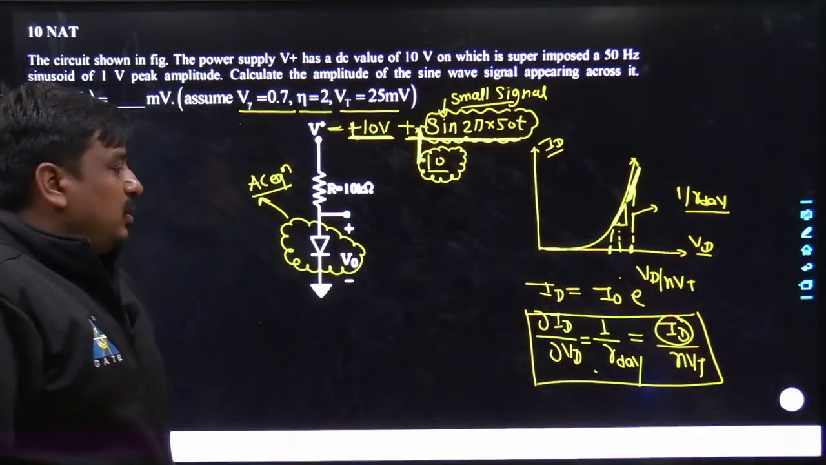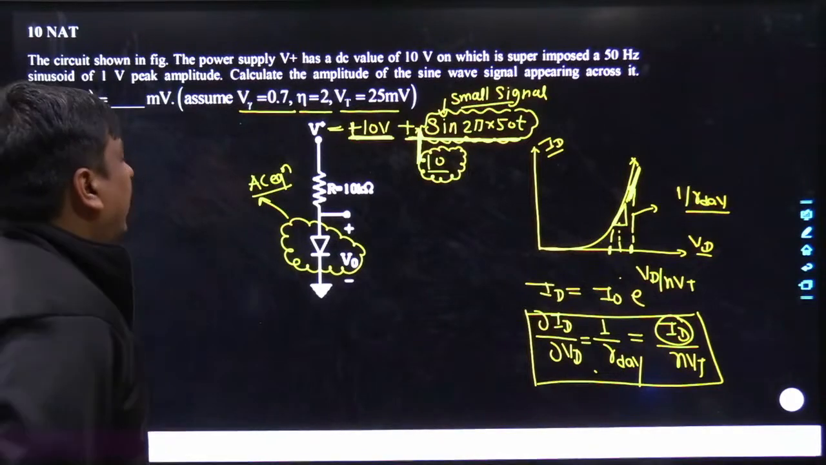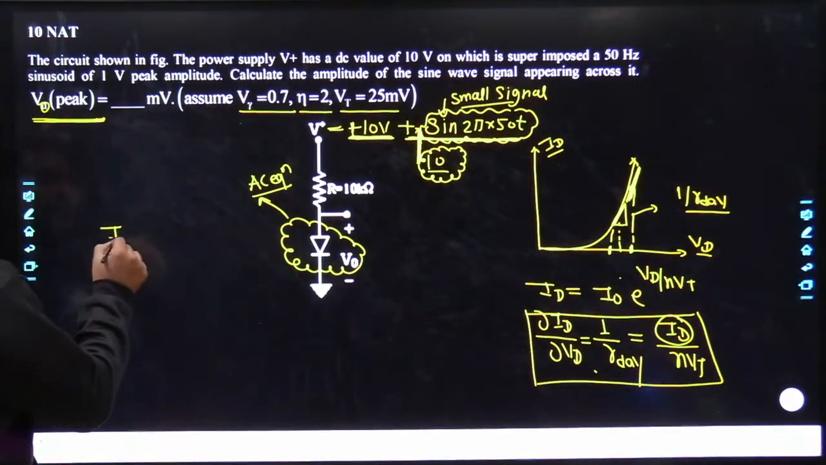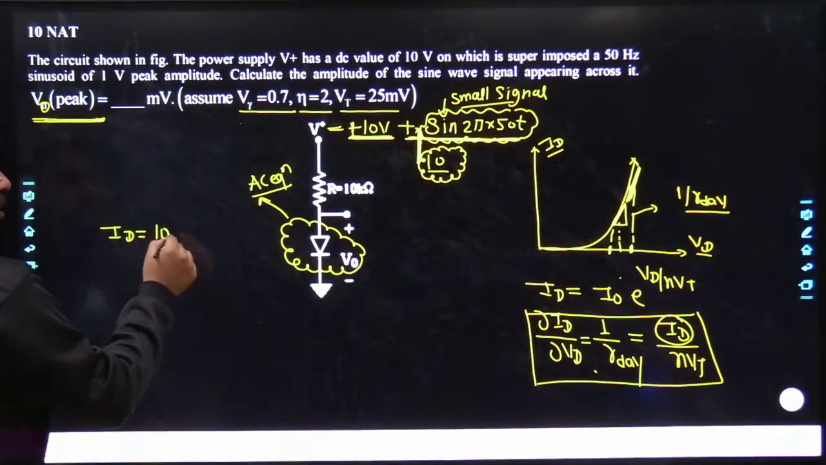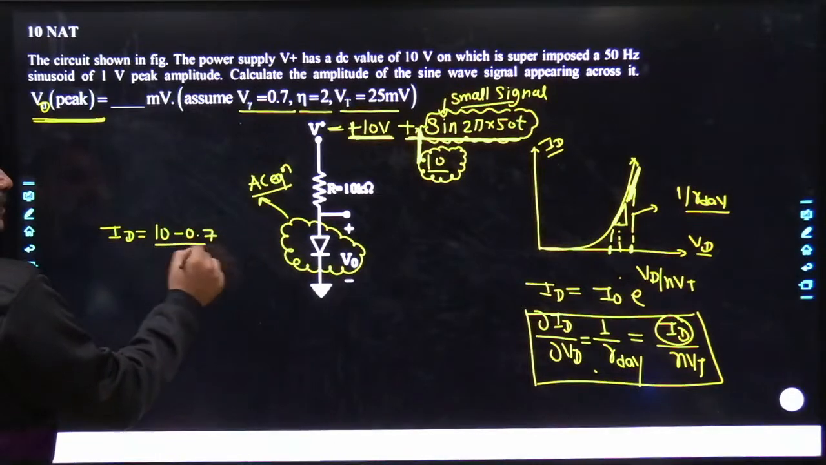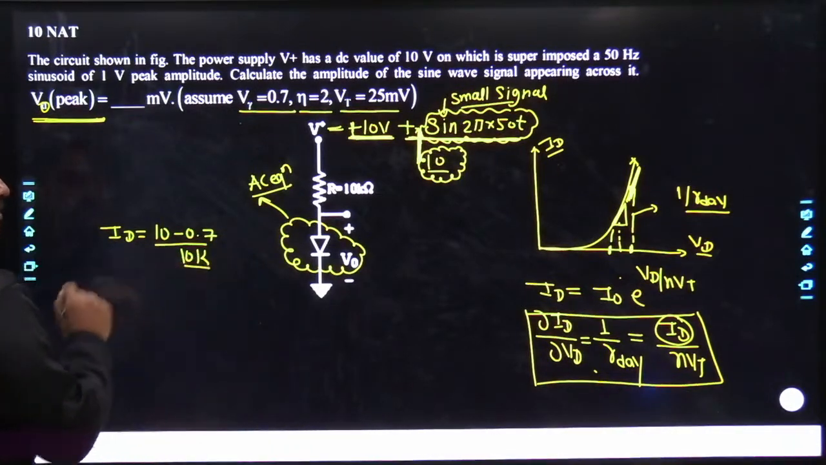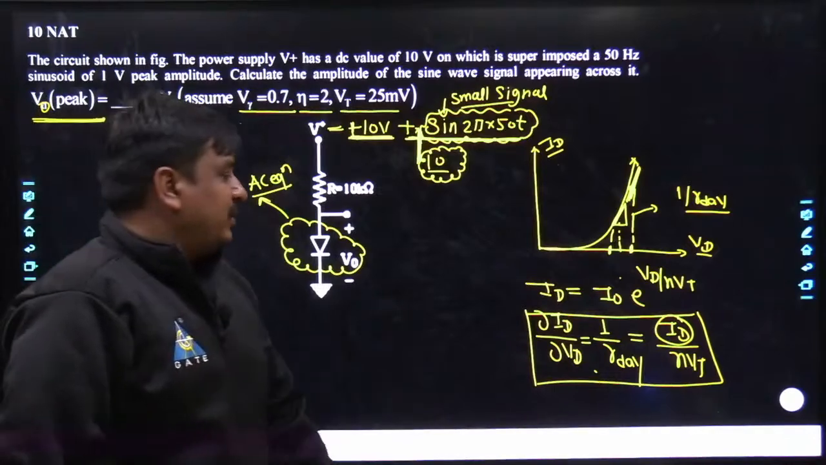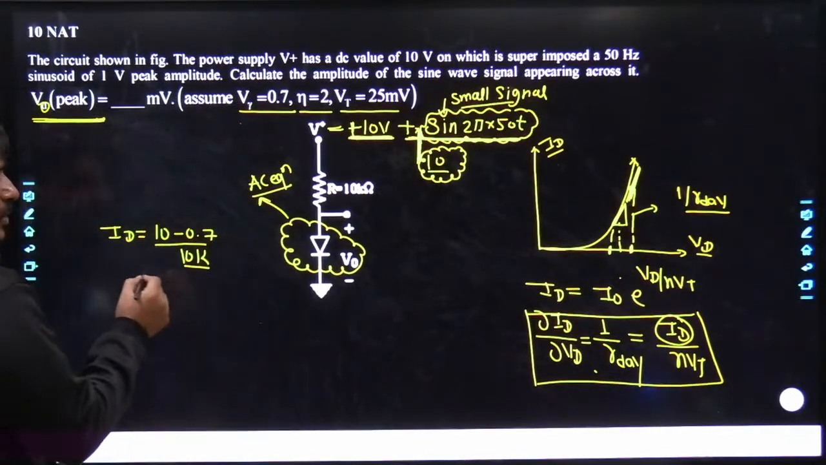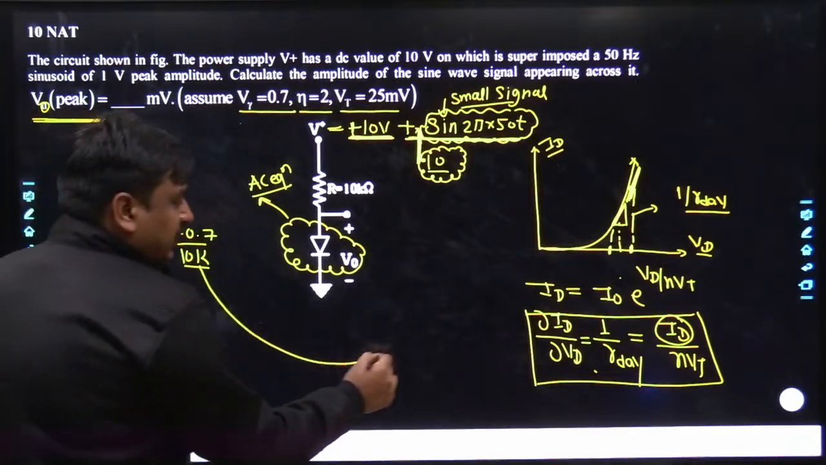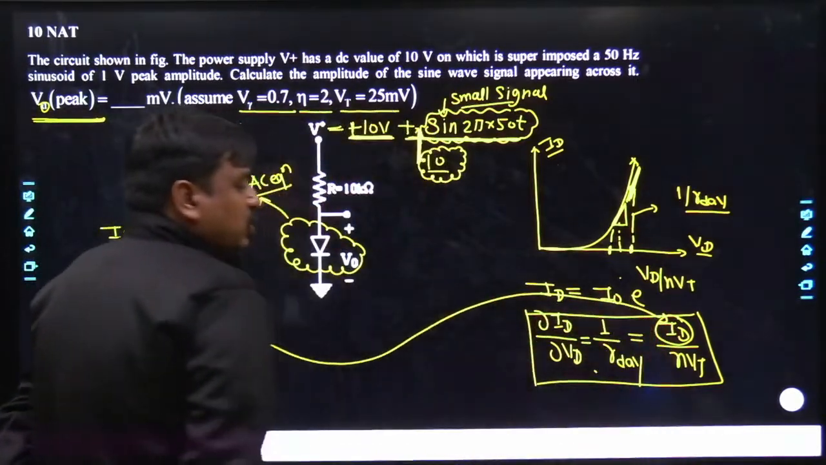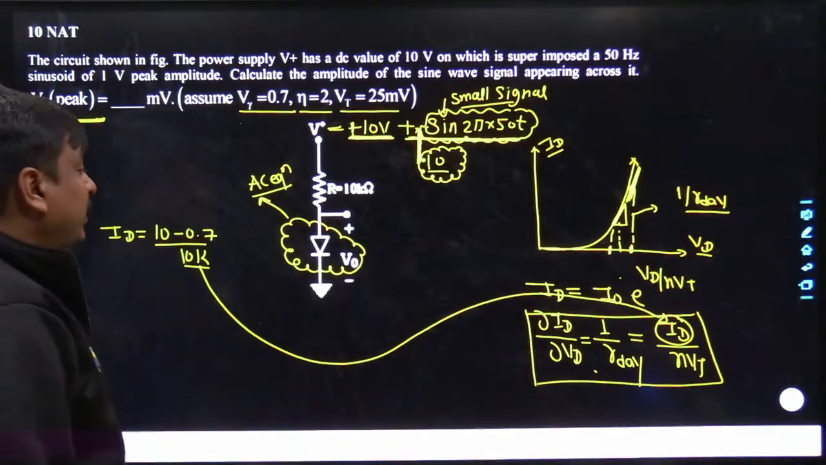Agreed? Know what I am saying? So ID can be easily calculated. ID would be equal to, see my dear friends, it's simply going to be 10 minus V cut-in, which is known to me, V cut-in is nothing but 0.7, divided by 10 kilo. So here you would be getting the value of, sorry, not R dynamic, you would be getting the value of ID. This ID has to be fed over here. You would be getting the R dynamic.